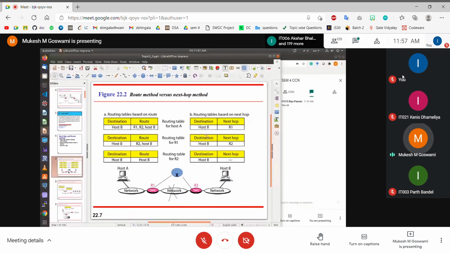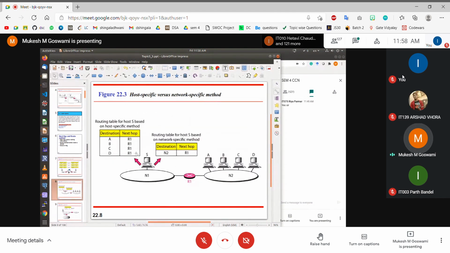So this will also reduce the amount of information that you need to store in your routing table, right? Because now you have to only store the information about the next hop IP address, and you do not need to store the information about the entire route, right? So in terms of storing the data in the routing table, this next hop based methodology is much better than the route based methodology.